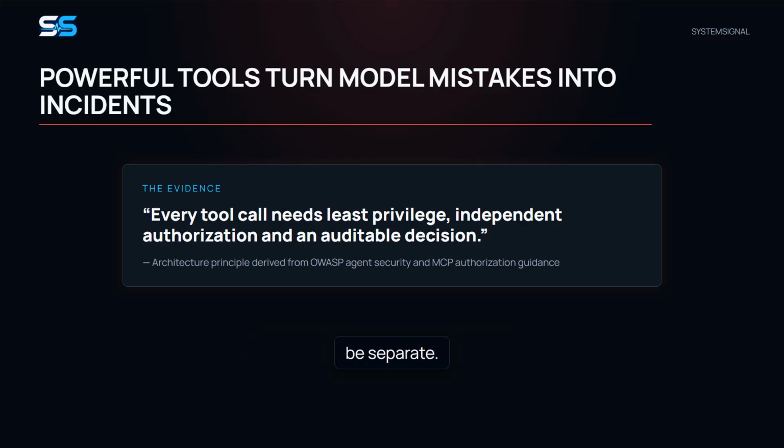Read tools and write tools should be separate. Credentials should be scoped and short-lived. High-impact actions need independent approval. Generated code should see neither raw tokens nor unrestricted network access. The model can suggest. The backend remains responsible for consequences.